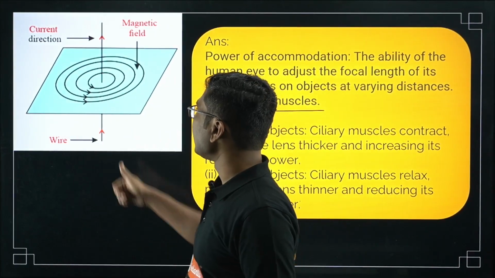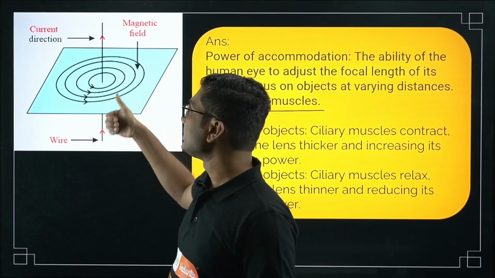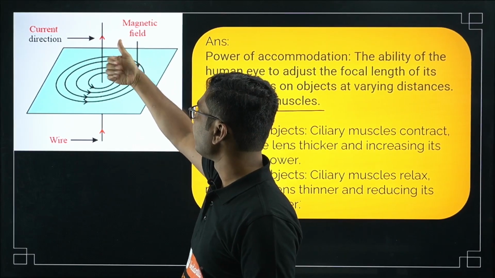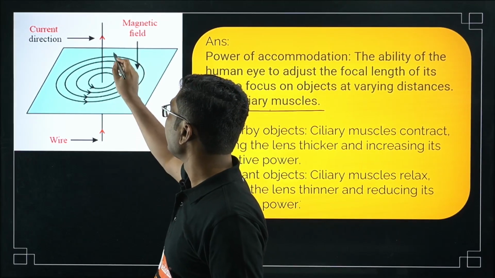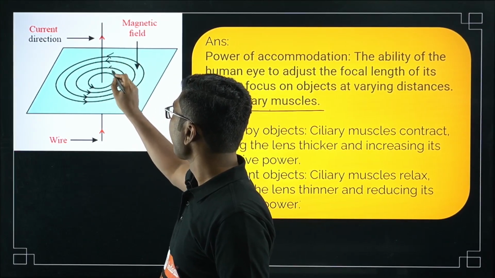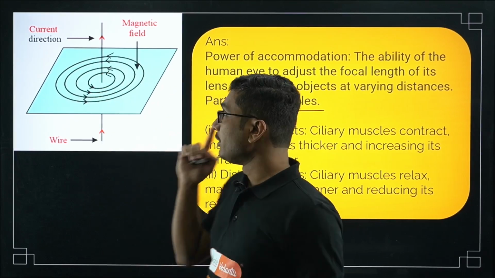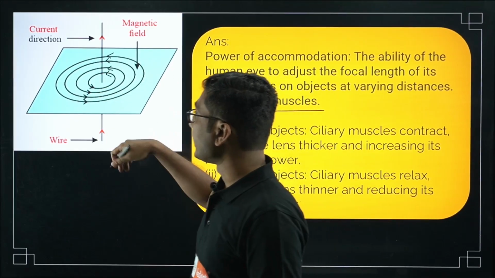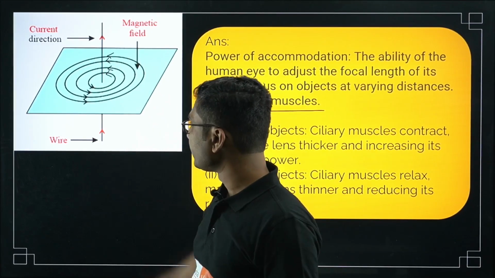Here the current is flowing in this direction, so we have to use the right hand thumb rule. That is, if this is the direction of current, then definitely this will be the magnetic field line. So magnetic field lines will point in this direction, and then it will come here and point in this direction, right? It is in accordance with the right hand thumb rule definitely, and these are the magnetic field lines. Current direction, this is the wire.